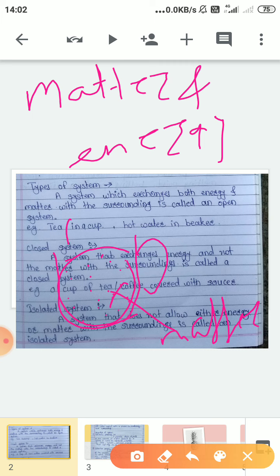If we keep a cup of tea as it is, then after some time it will cool.